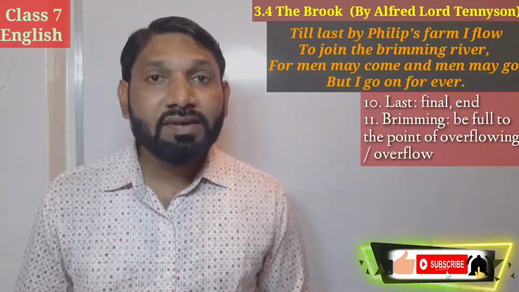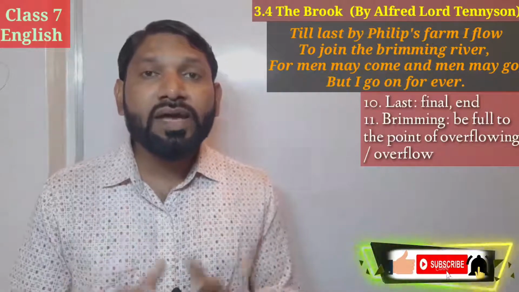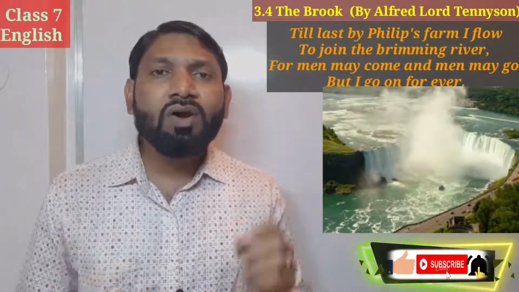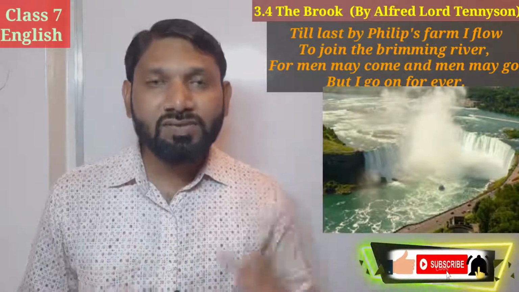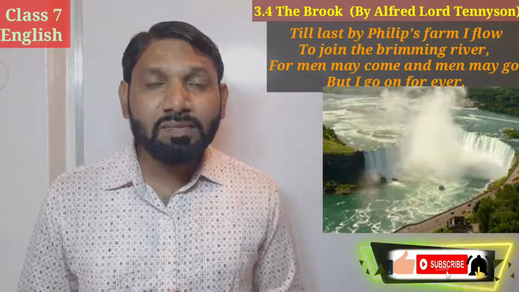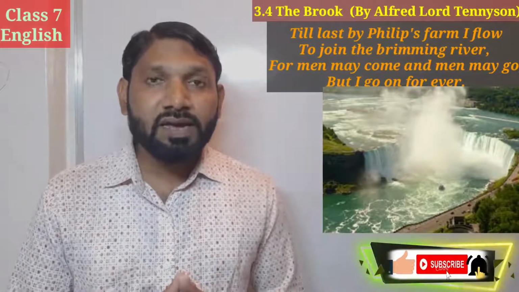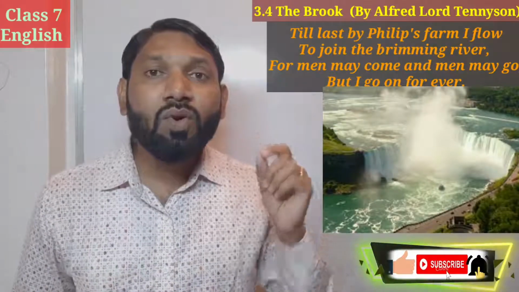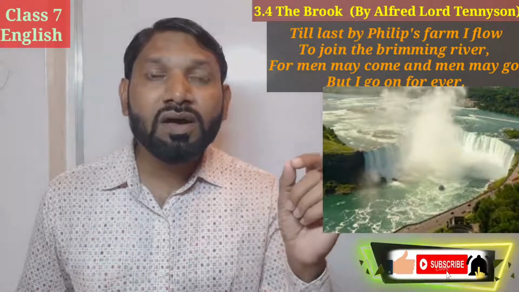Very good. It flows by the side of Philip's farm to join the overflowing river. The river is already overflowing, but the stream is still joining the river. Even though the river is overflowing, the stream does not stop here; it goes on, continuously flowing into the river.